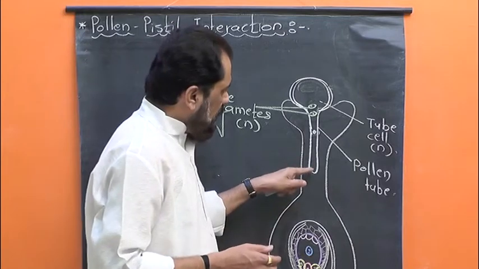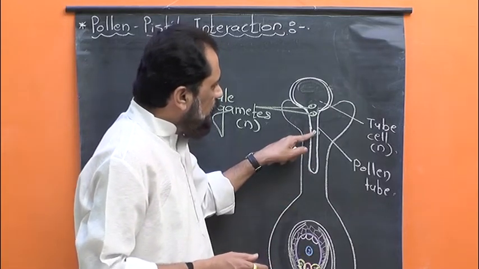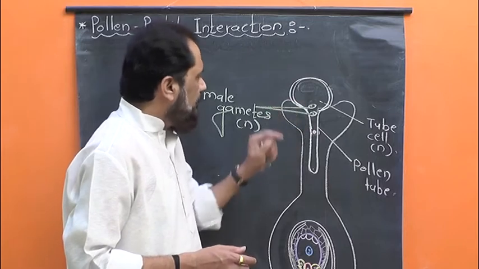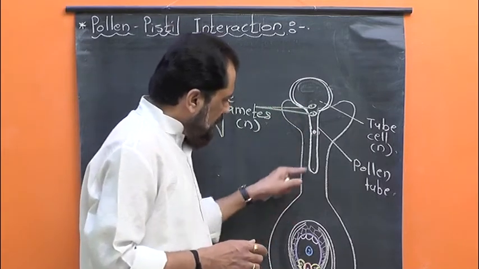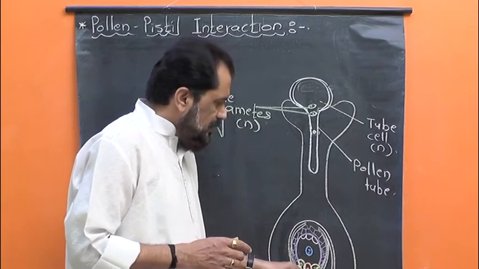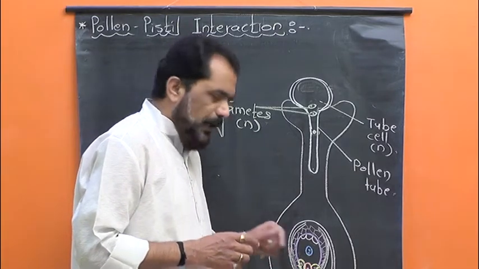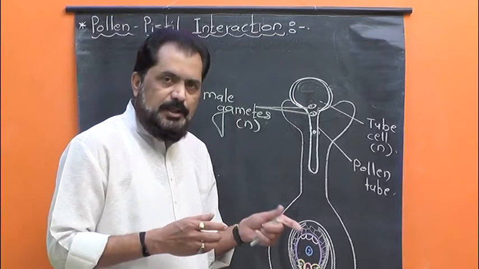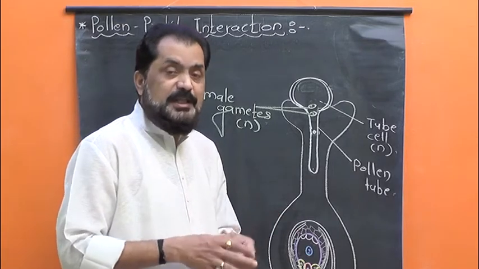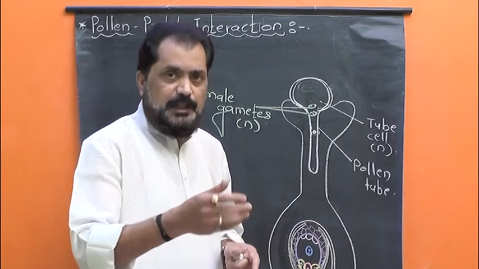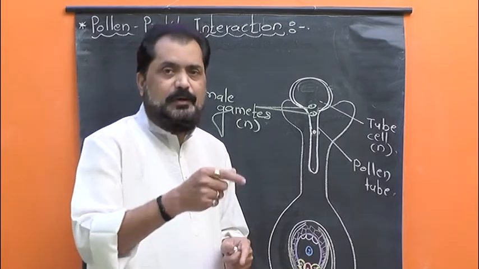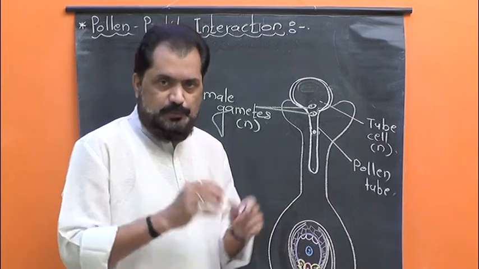Now this pollen tube carries the tube nucleus and two haploid male gametes towards the ovary. Mostly this pollen tube enters into the ovule through the micropyle, and then here it bursts, releasing its content, and it is followed by the process of fertilization, that is double fertilization in angiosperms.